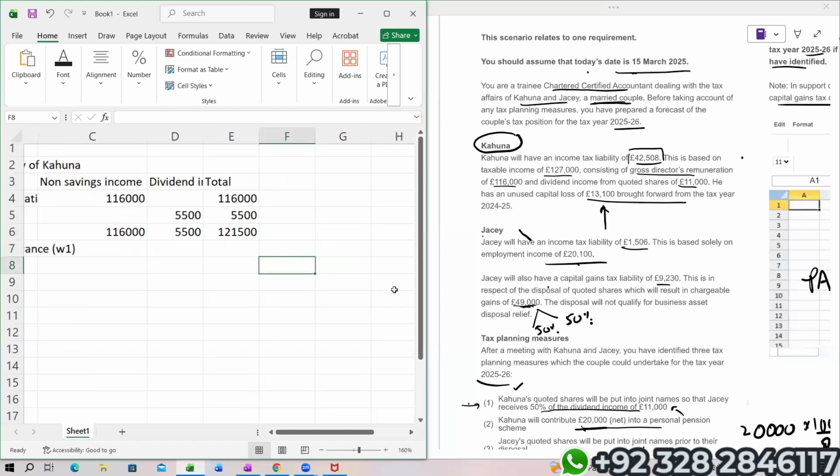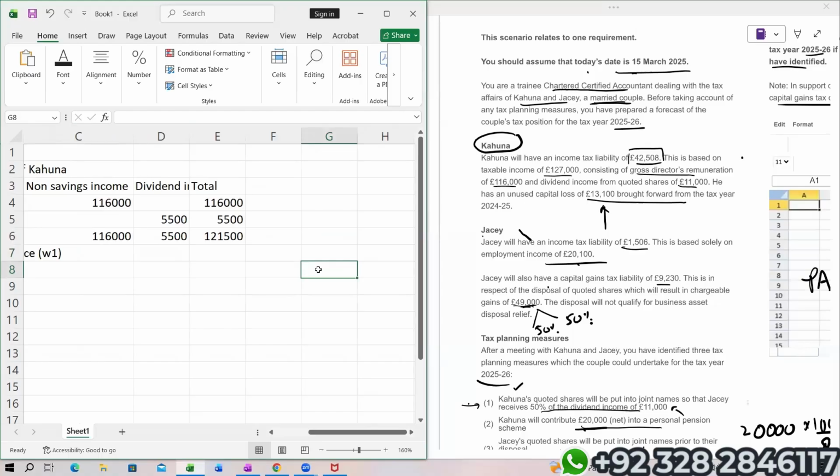Let me show you the working. We can do the workings here. Net income. Students, net income is this. Simply less gross PPC. Net is 20,000. Multiply by 100 upon 80. Here comes the adjusted net income.